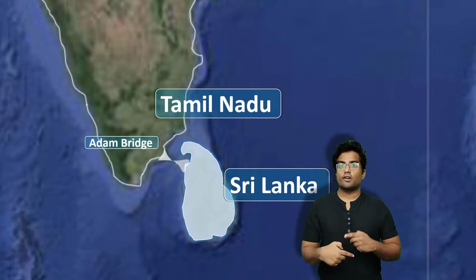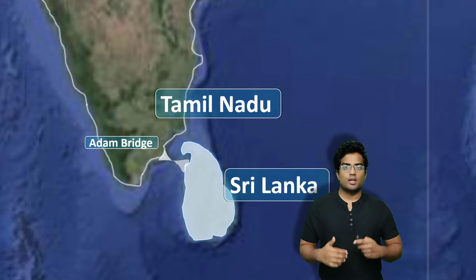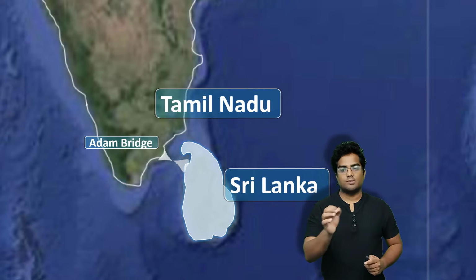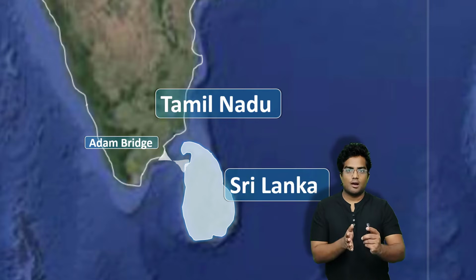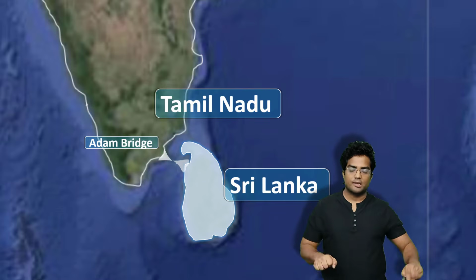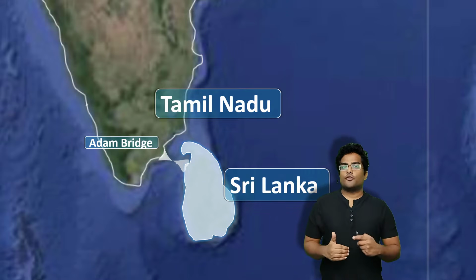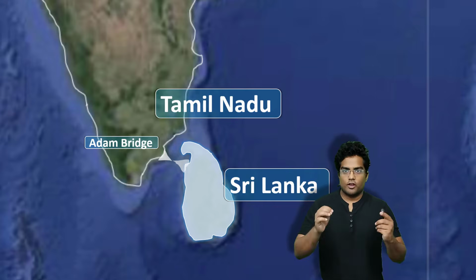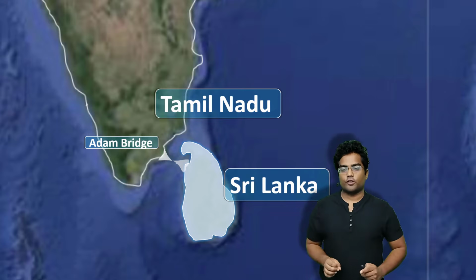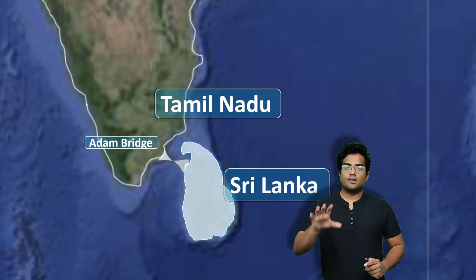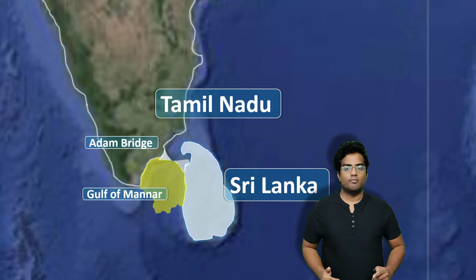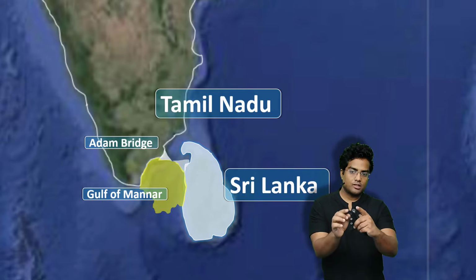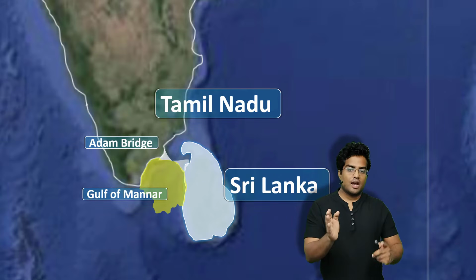This is Adams Bridge, or in other terms, Ram Setu. Adams Bridge, called Ram Setu, connects Tamil Nadu and Sri Lanka, but it has some places where the bridge has completely sunken down. Now there are a few interesting things that you have to know if you're studying for UPSC geography. The first thing is there is something called the Gulf of Mannar. So this is called the Gulf of Mannar, which actually surrounds the area between India and Sri Lanka